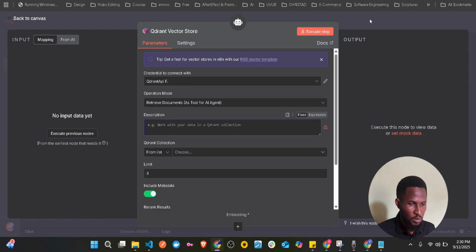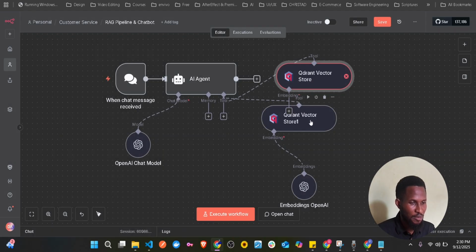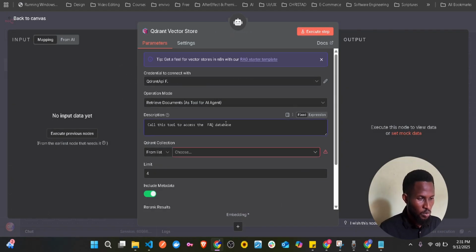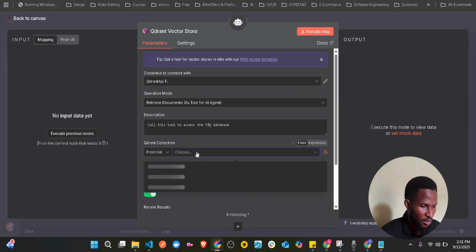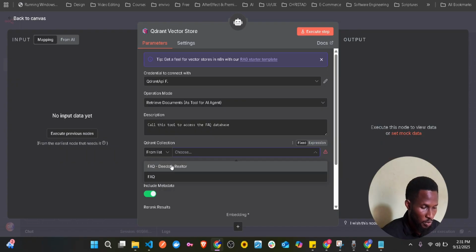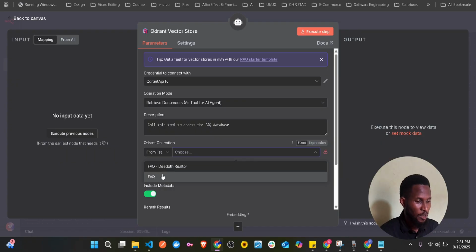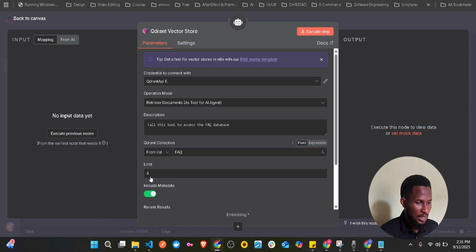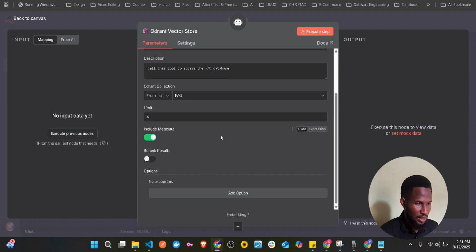Now the description, it is very, very important. This tool is to access the FAQ database. What collection are we going to be getting it from? You know that we don't have any information inside this, so just click on your FAQ and then limit, make it 4. That's fine. Include metadata, that's also fine.